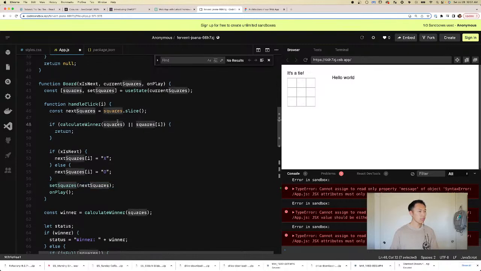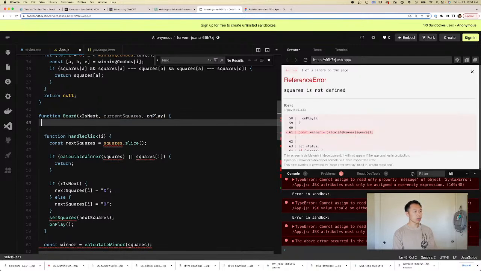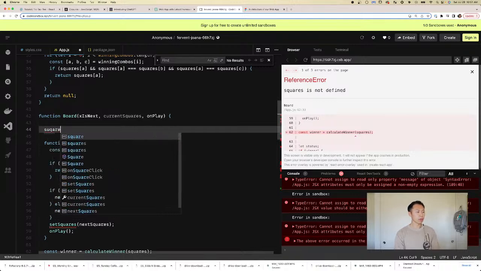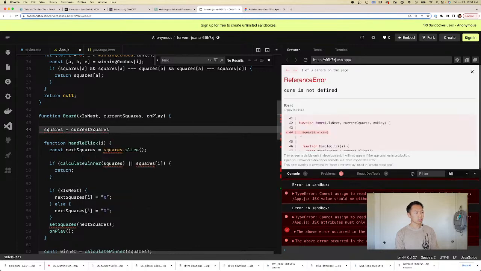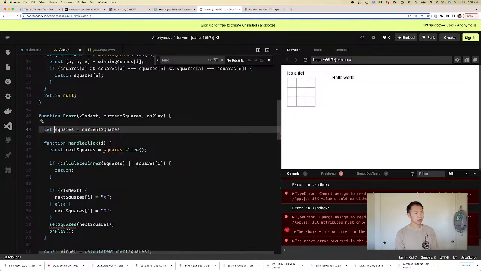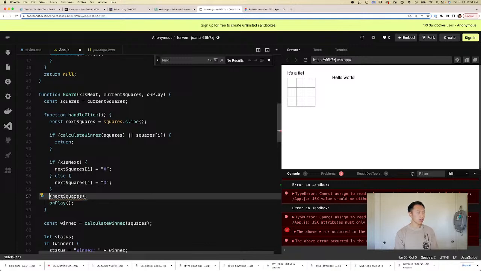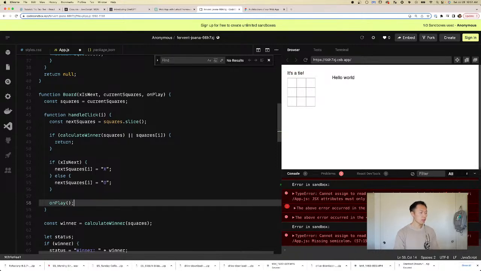Okay, so we probably need to say squares is equal to, so we don't need set squares. Set squares is gonna be kept track of by the game. So this will be squares equal to current squares, just so we don't have to type so much. And then when we do set squares, we're gonna pass on next squares to on play.